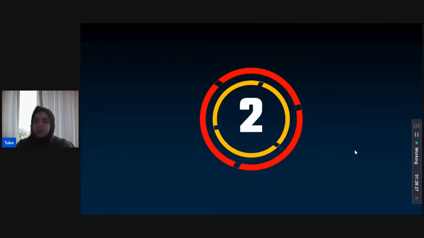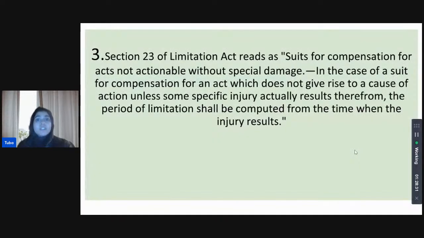Priyanka also thinks that it starts from the time when the injury has occurred. And that is correct. Section 23, again, you go to section 23, you see that otherwise we see the period of limitation, the exact period in the schedule itself. But for suits for compensation which are not actionable without a special damage, section 23 specifically provides that the period will be computed from and it will commence from the time when the injury has resulted. So we start from that.